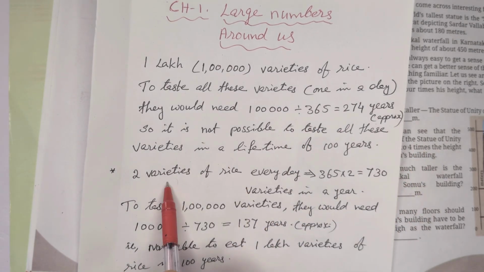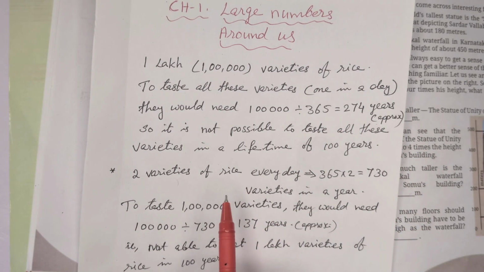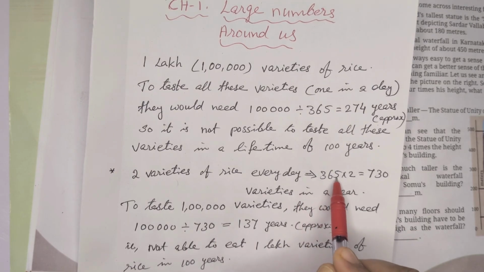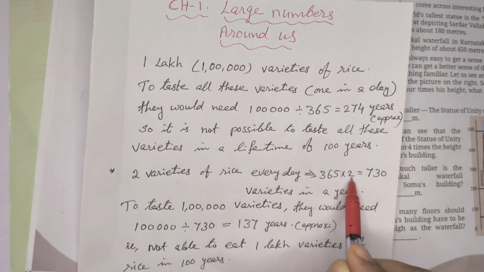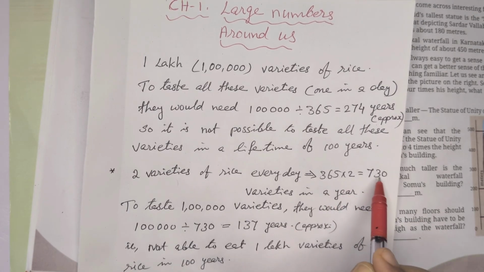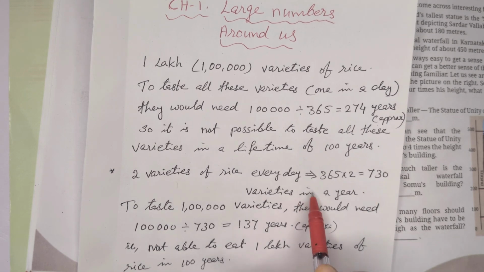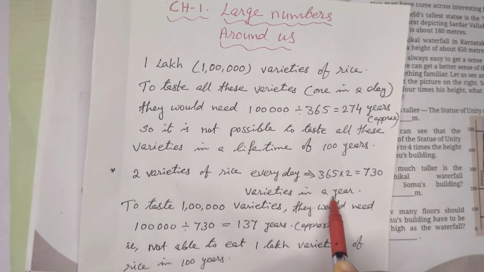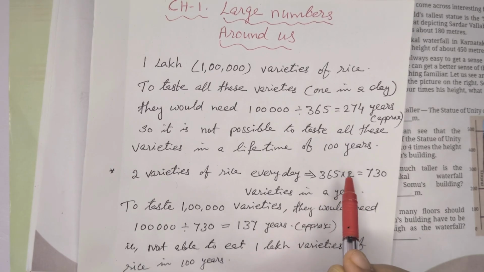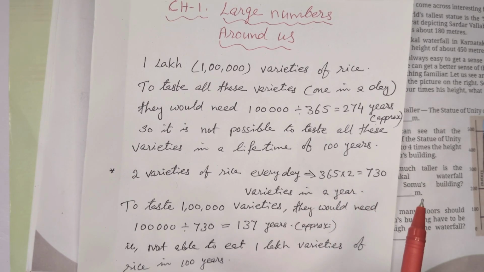Then they thought about two varieties of rice every day. There are 365 days in a year. Every day two varieties, so 365 into 2, 730 varieties can be tried in 1 year. Now, how many years do we need to complete all these 1 lakh varieties?